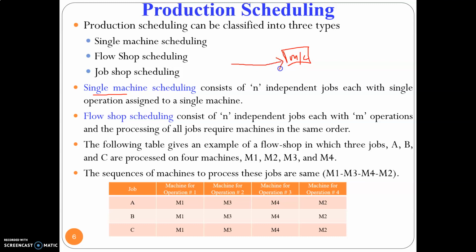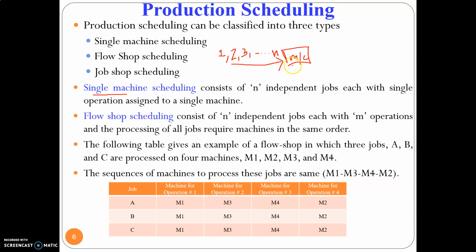And there will be a queue. In this queue, there will be n jobs waiting to be processed. Okay. So all these jobs require only one operation. That is, after they get processed in this machine 1, they are converted to the final output.